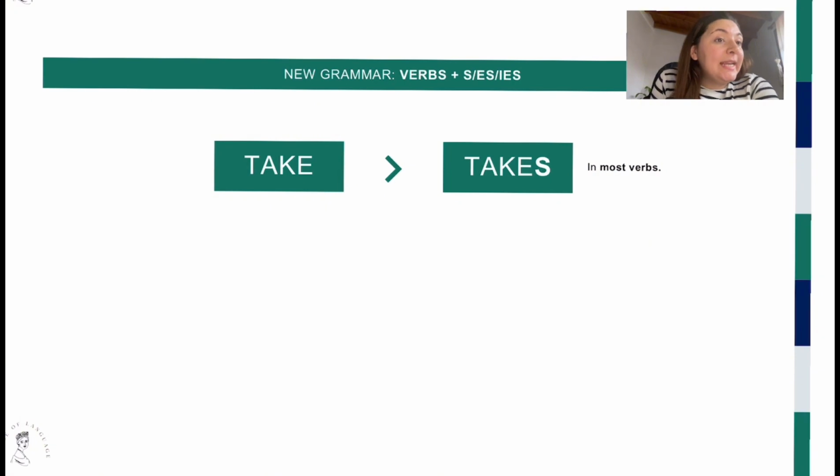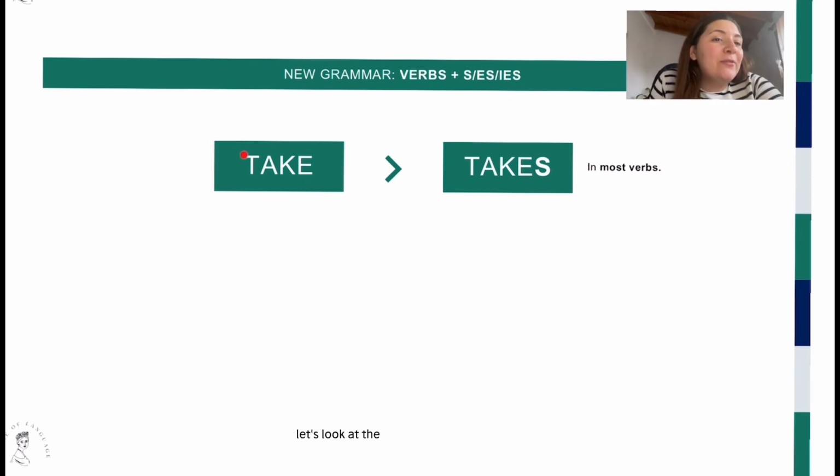For he, she, and it, in the present simple, the verbs are going to be modified. These verbs are going to be added one S, ES, or IES. These are suffixes in English. But how do I know if I have to add an S or if I have to add ES or IES? Well, let's try to identify that and learn how to do it on your own.